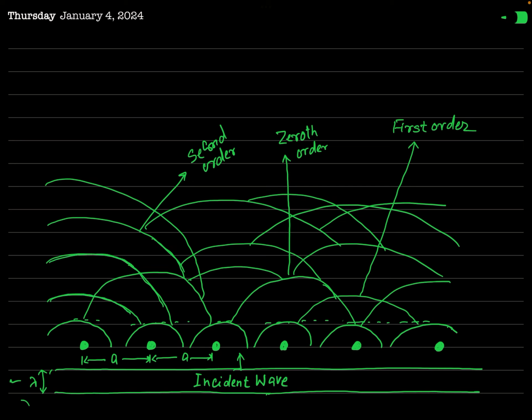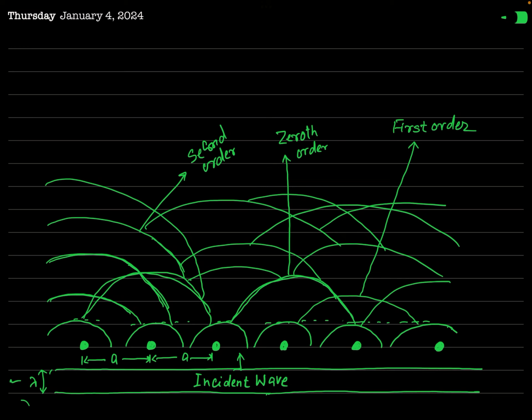I have shown here different secondary wavelets. Okay, these are the secondary wavelets you can see in this figure, and these secondary wavelets travel in all possible directions.